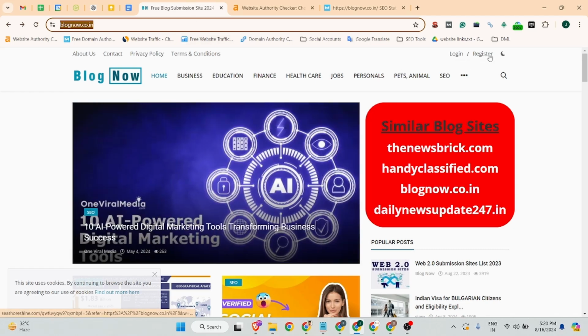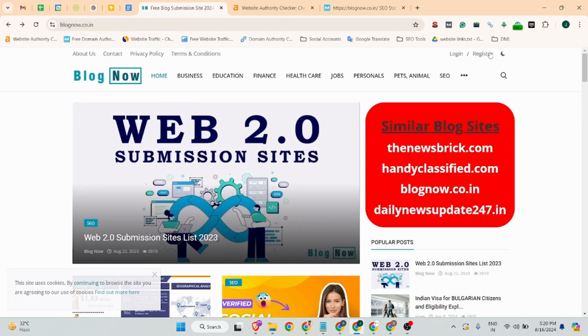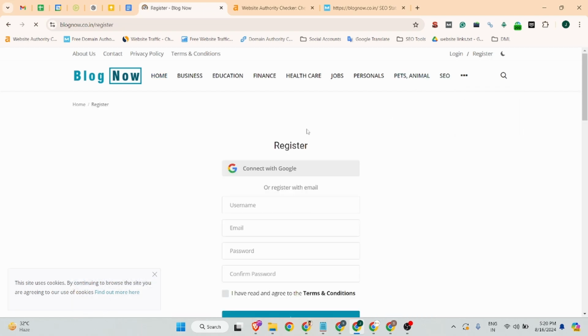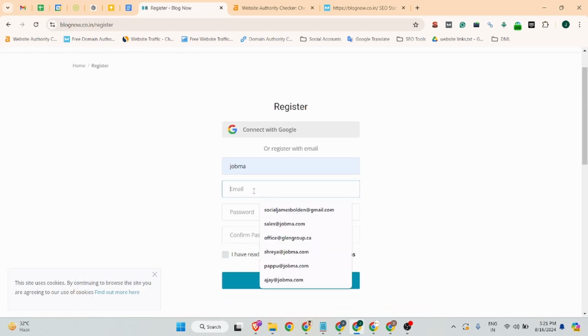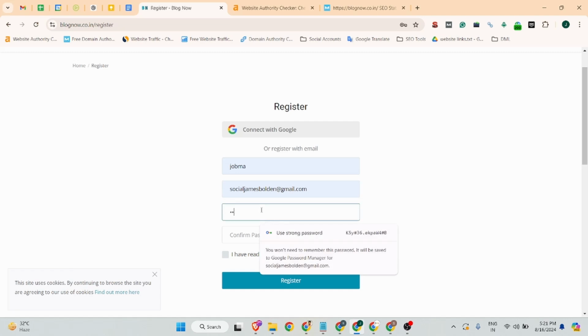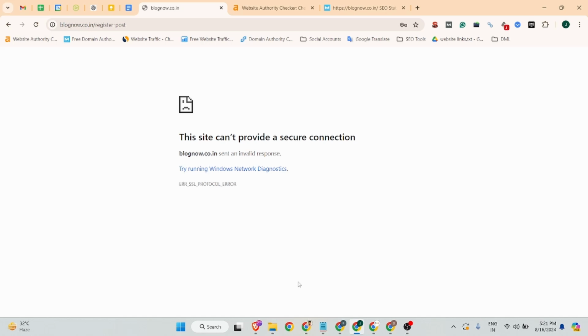You can see at the top right corner there is a register button. You can click on this. Sometimes it can navigate you to another website, but if you click one, two, or three times, you will find this interface. There you can add your username, your email ID, then your password, submit your password again, acknowledge the terms and conditions, and click on the register button.